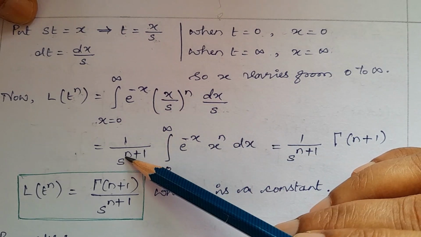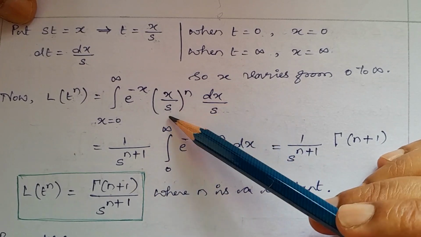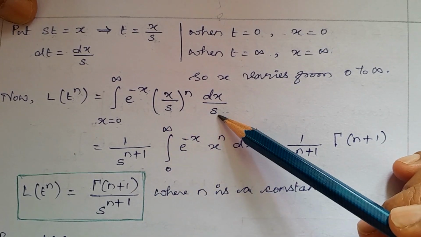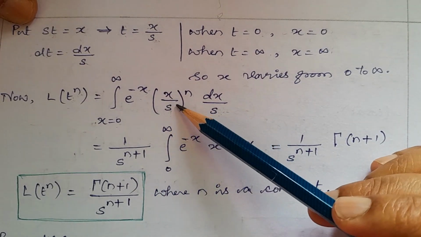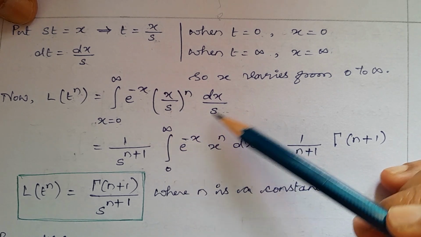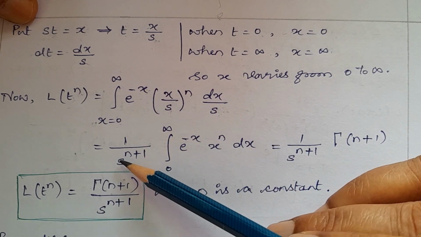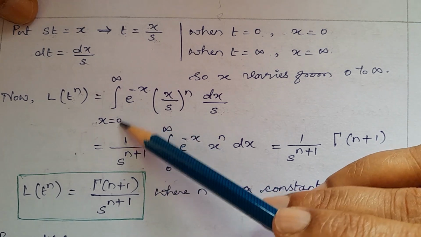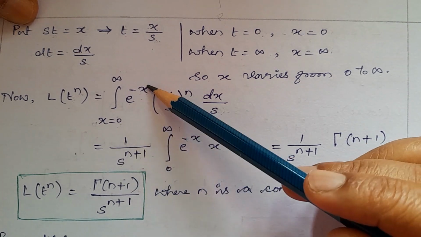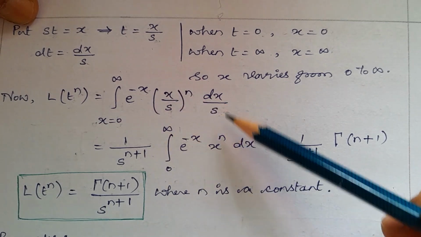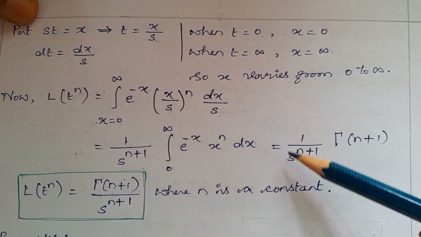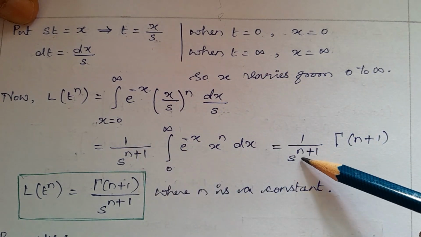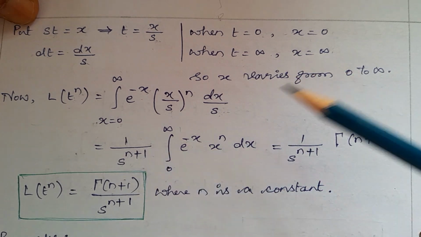Take outside 1 upon s power of... base is common, s is common, but the index is different. Here n, here 1. So the common base is s to the power of n plus 1. Integral of 0 to infinity e power of minus x, x power of n dx equal to 1 upon s to the power of n plus 1.